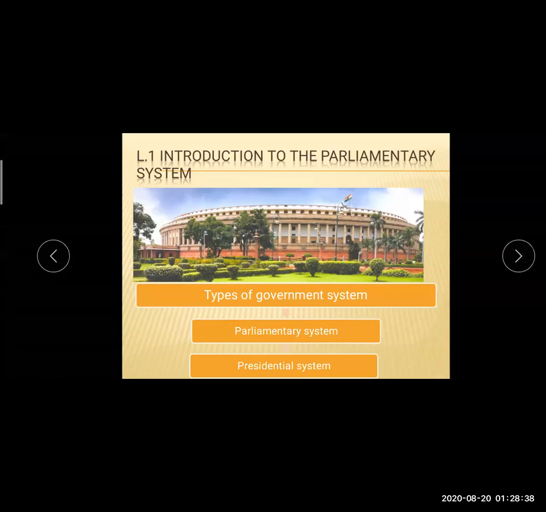The British Parliament is an institution that evolved over a period of time. Over a period of time means for so many years we are following that. The parliamentary system of government has its roots in England, so it is considered a contribution of England. It means that India adopted the parliamentary system from England.